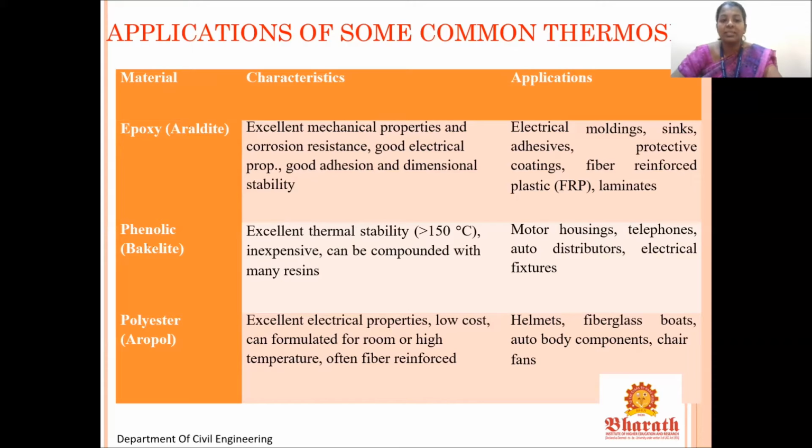Whereas phenolic, that is called bakelite, has excellent thermal stability, greater than 150 degrees Celsius, it can withstand that. It's inexpensive and it can be compounded with many resins. It can be mixed with or performed along with many types of resin. Motor housings, telephones, auto distributors, electrical fixtures. So these are the applications of phenolic, that is called bakelite.